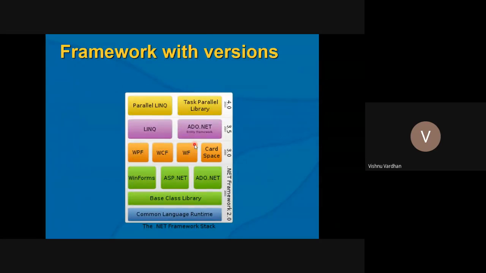With that, we came to the end of this framework fundamentals section. Finally, you can see the versions offered with each framework version. The .NET 2 framework version offers WinForms and ADO.NET; 3.0 offers WPF, WCF, WF; and then ADO.NET LINQ. In that way, every version has some additional features or libraries. So with that, we have concluded this .NET framework, because mostly